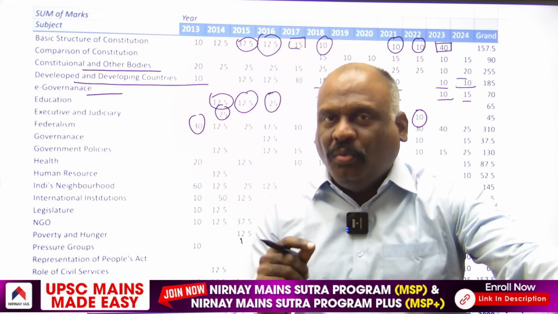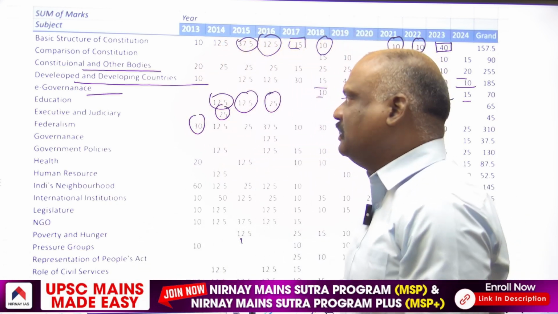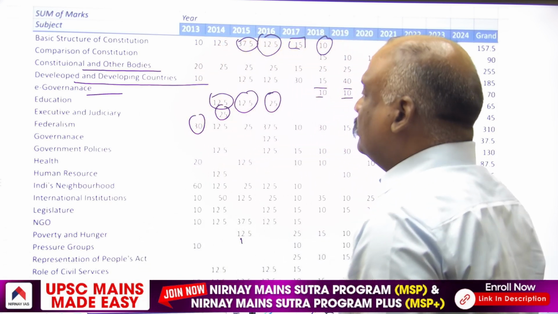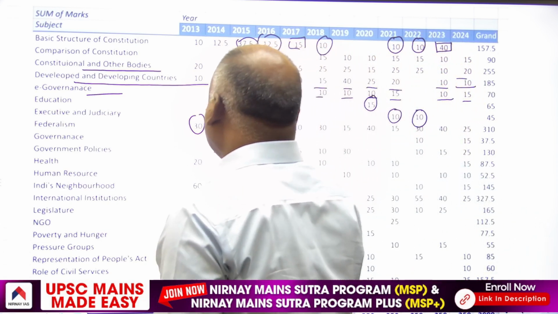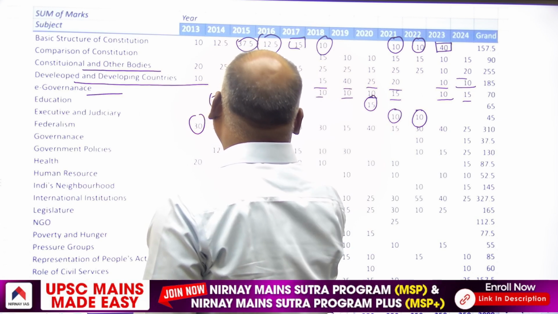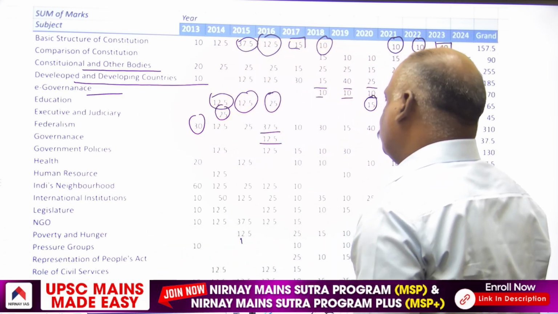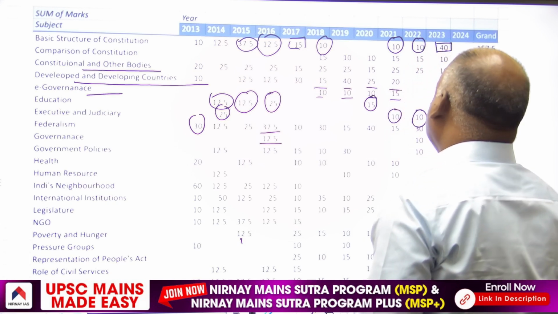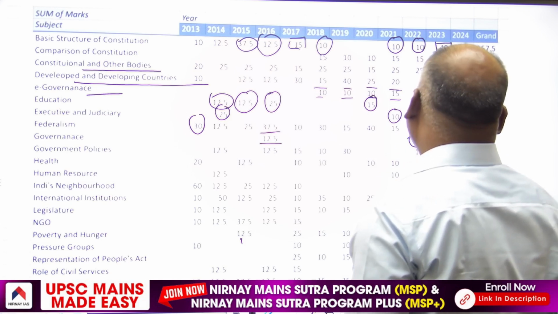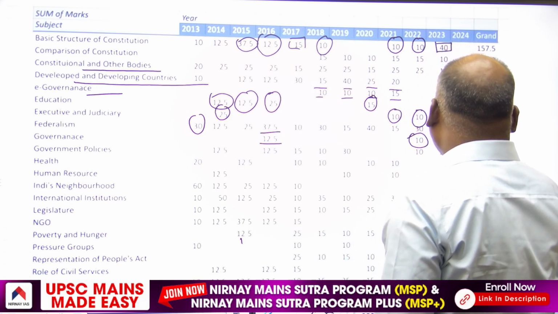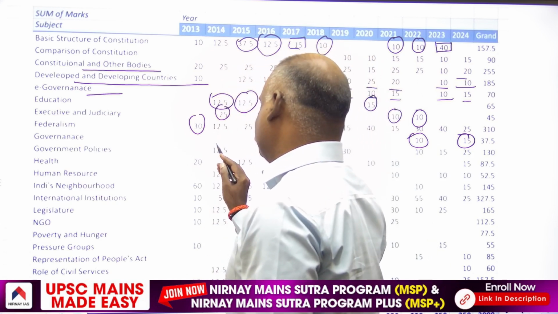This is how you have to apply the recommendations made by the Sarkaria Commission and Punchhi Commission with regard to any question on federalism. Then from governance, in 2016, one question, 12.5 marker. Then again in 2022, 10 marker. 2024, 15 marks.